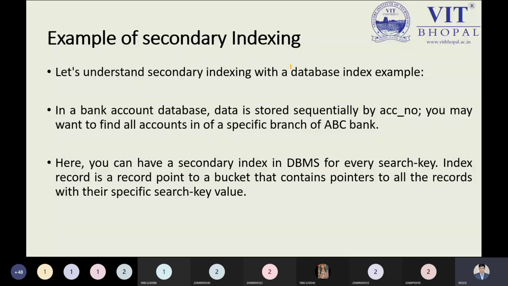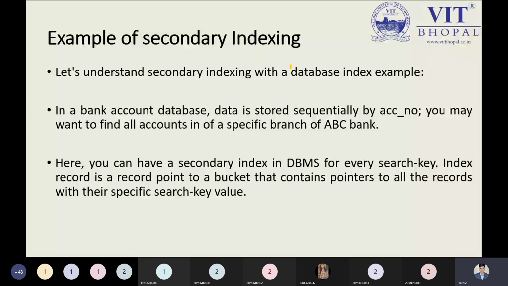So account number will be at the primary level. The main account is the SB bank account, and from this account, other accounts will be associated, like the loan account and other details. So from the primary level you are expanding to the secondary level. Other accounts, like the RD account, the current deposit account or the loan account, will be associated with the main account, that is the SB bank account. That is a real thing we have seen in our bank. So what is the application of secondary indexing? Yes, banking is a basic one.